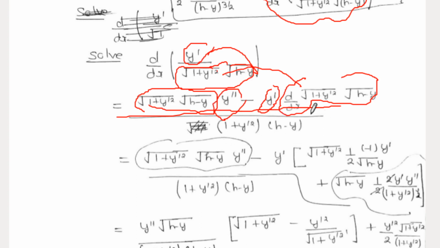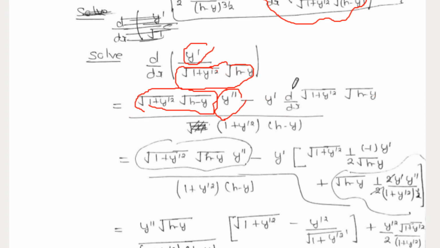So now, the next step, we will find the derivative of this function. It is very simple.